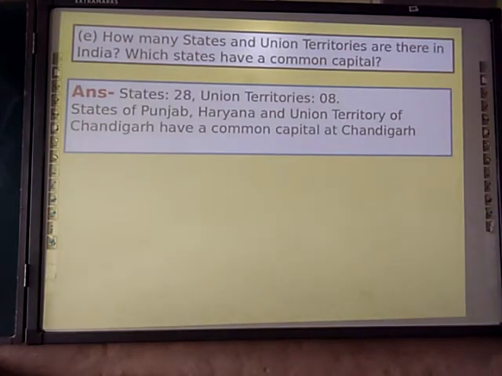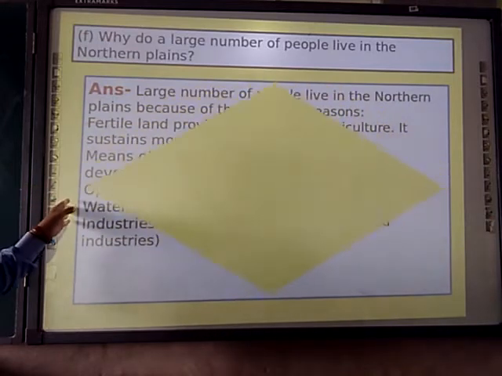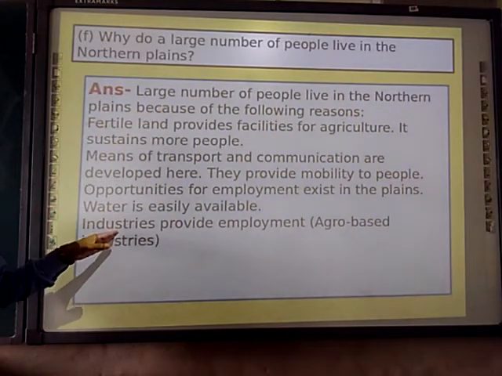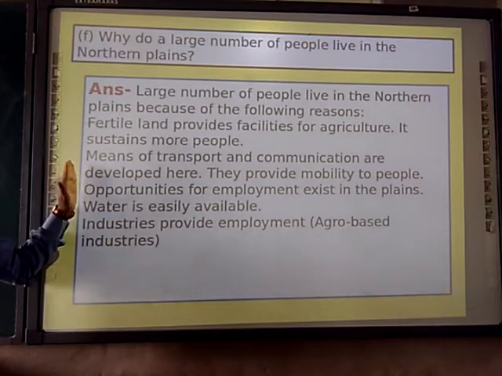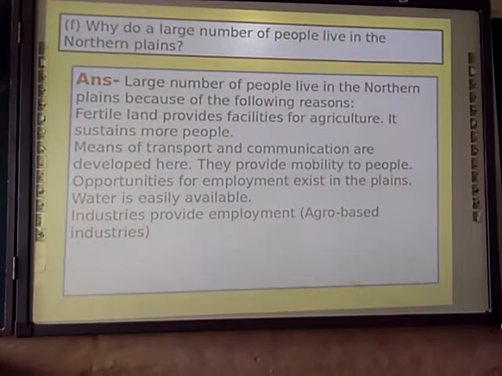After that, we are going to see the next question. Why do a large number of people live in the northern plain? Because of the fertile land available here, transportation facilities, availability of water and so many other things. That's why there is a huge concentration of people.